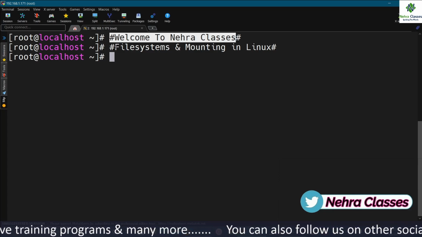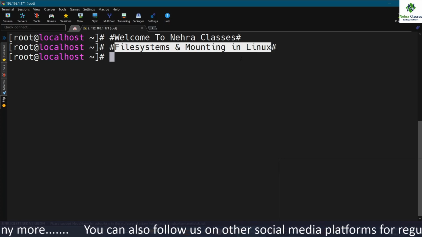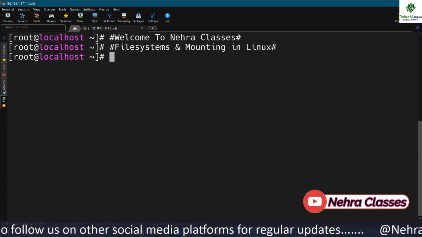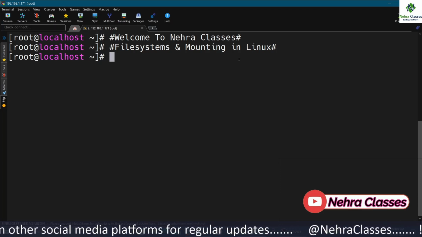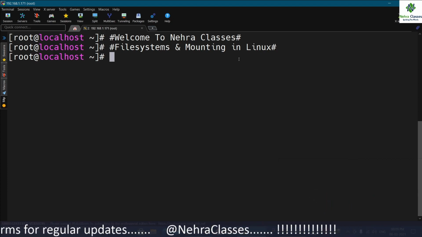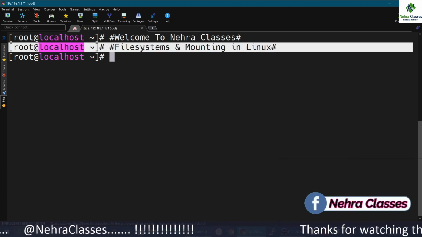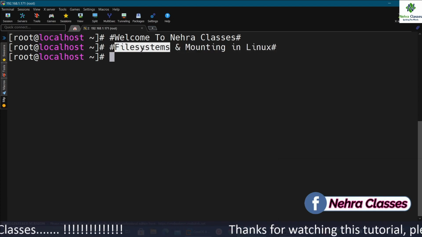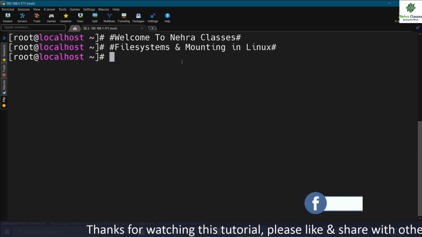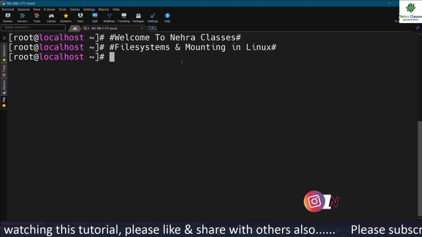In today's tutorial, we will talk about the file systems and mounting in Linux. In our previous tutorial, we have learned how we can create the partitions on the raw disks and how we can use them. In order to use a partition, it is mandatory that we create the file system on it, and after that we mount the directory over there so that the system can understand how to retrieve and copy the data on the partition with the help of the directory.